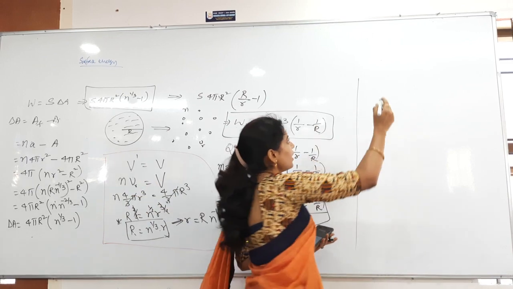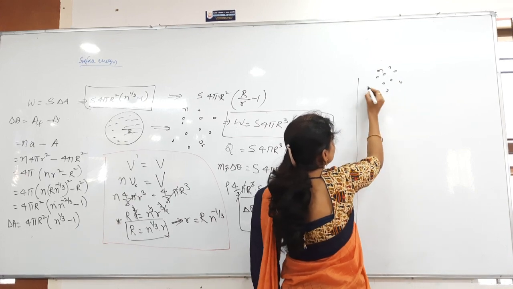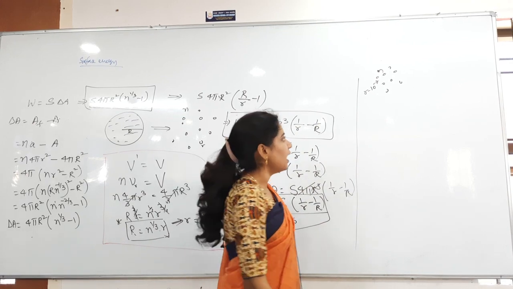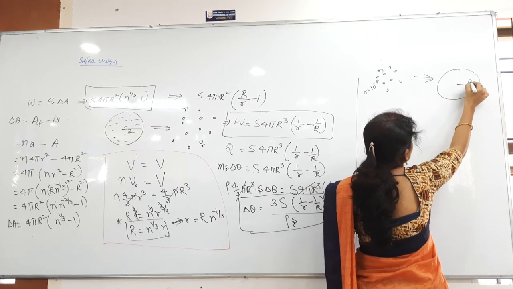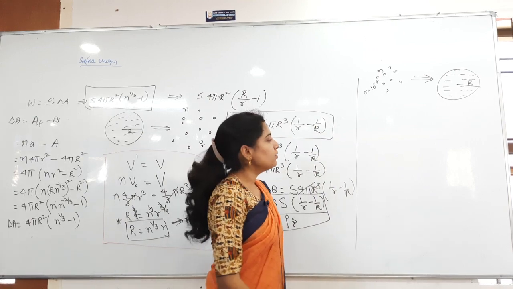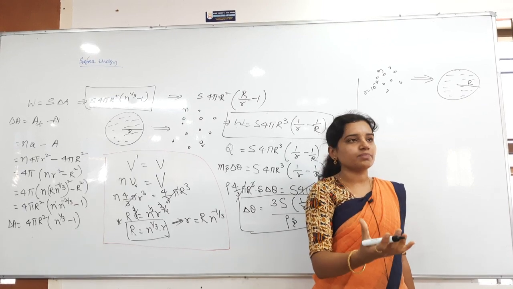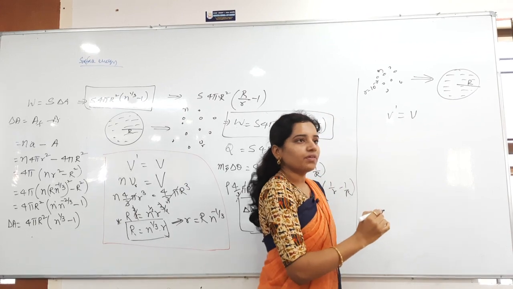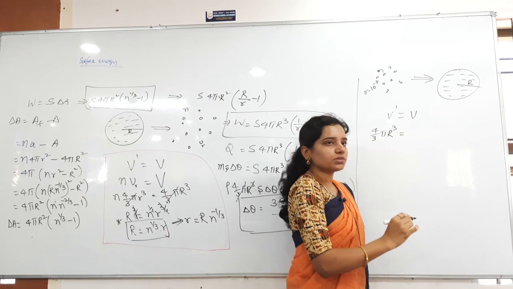So here, n number of smaller droplets are there, each of radius small r equals 10 power minus 7 meters, as they have given. That is the r value. That is collapsed to form a bigger drop of capital R radius. In that process, the volume remains the same. So final volume equals initial volume. Final volume is 4 by 3 pi capital R cube, equals initial volume.